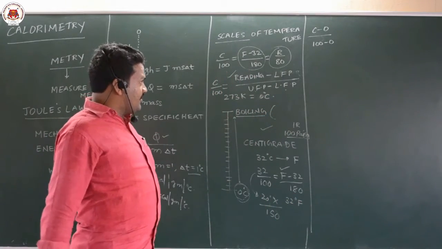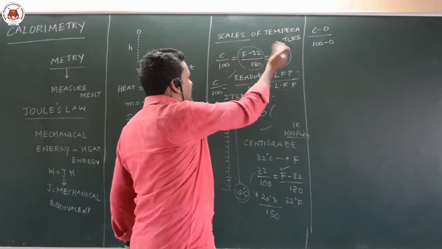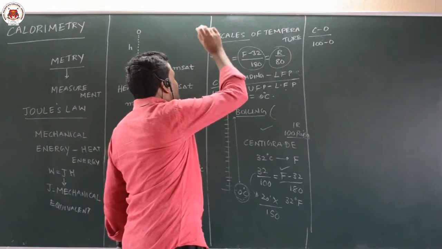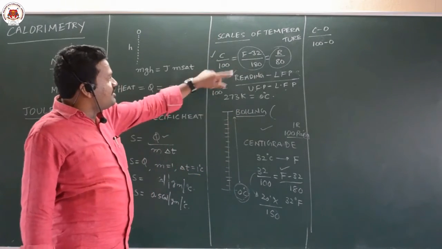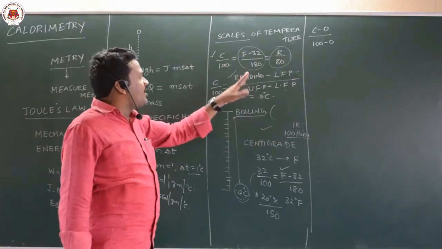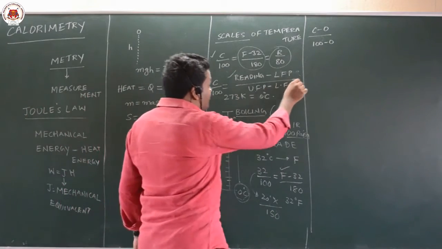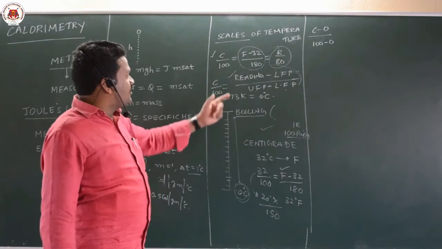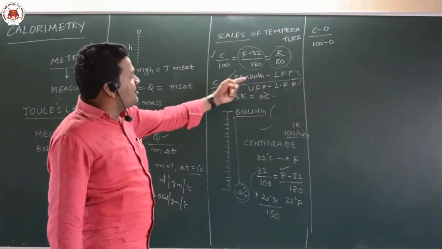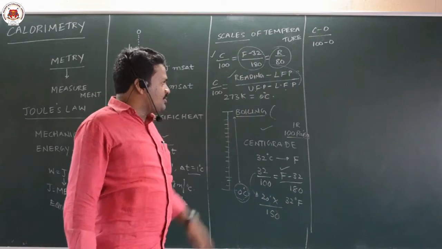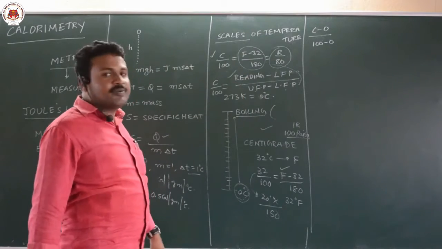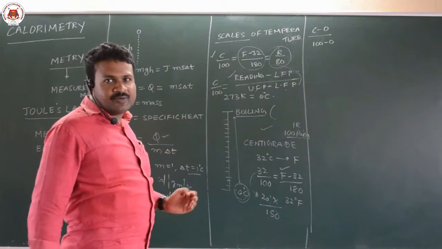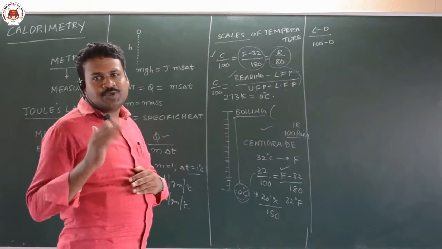So here they will ask you to convert one scale to another scale. When they ask you to convert, this is the relation you can follow: C by 100 is equal to (F minus 32) by 180 is equal to R by 80. And if you make your own thermometer in future, you can use the formula (reading minus lower fixed point) by (upper fixed point minus lower fixed point). So this is about the measurement of temperature. Temperature gives the degree of hotness of a body, and heat always flows from high temperature to low temperature.